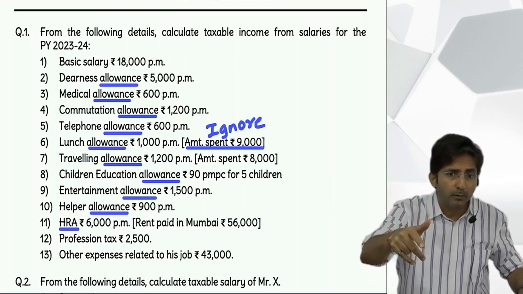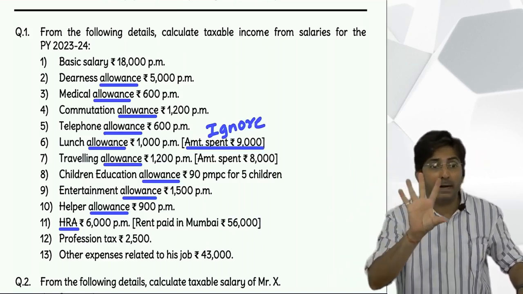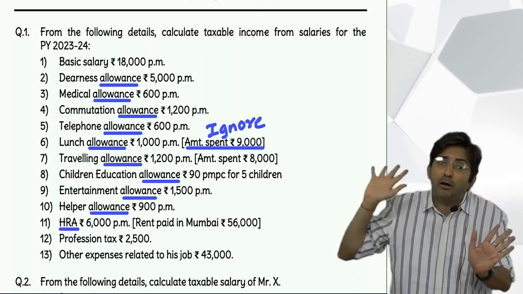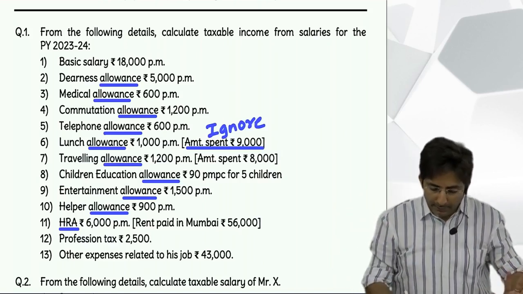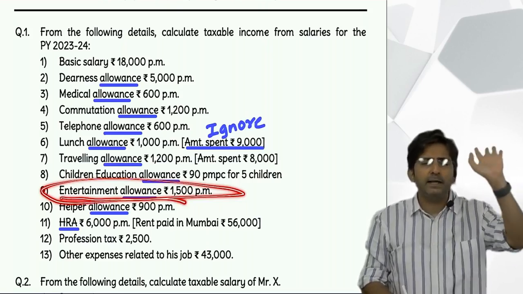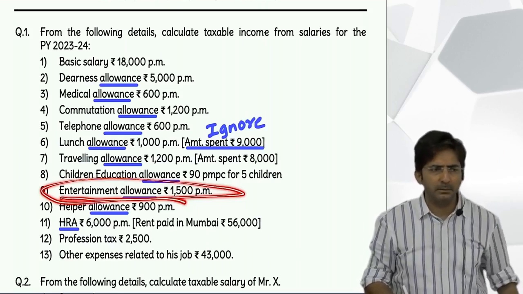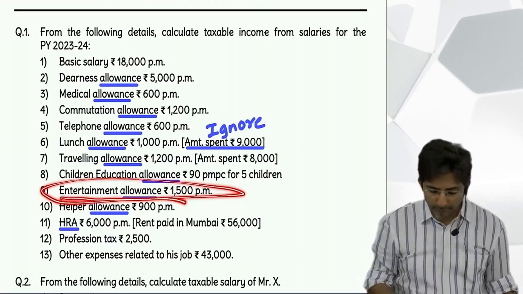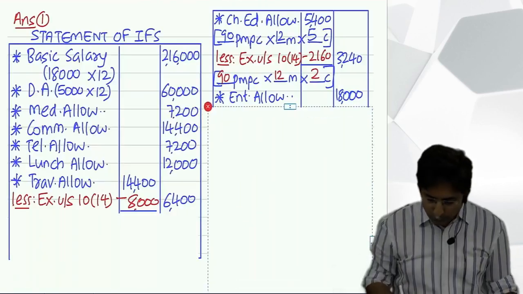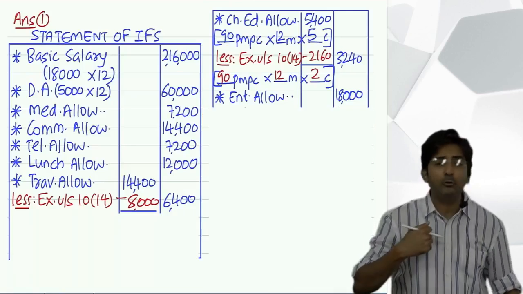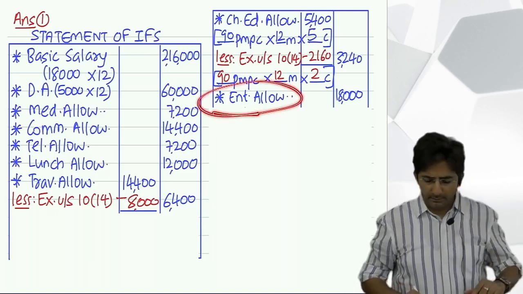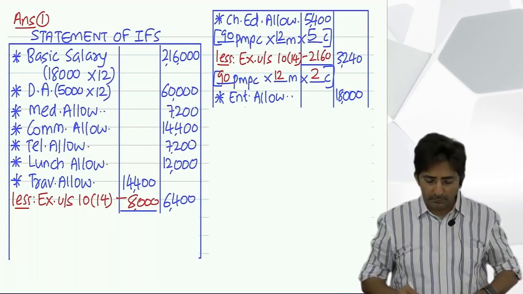By the way, do you remember the formula? 1/5 of basic salary, actual, and 5,000, whichever is less. But in this question we will not use that formula. That is only for a government employee. Here, entertainment allowance as an item you will write in the outer column and then forget it. Our job is done. Fully taxable, because he is not a government employee. See, I am using short form, but you write properly. You write neatly, entertainment allowance. Show the multiplication in the bracket.